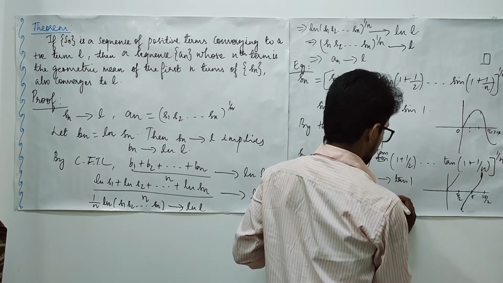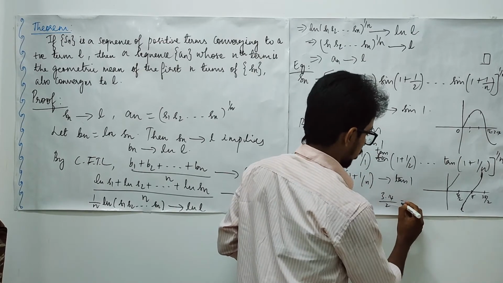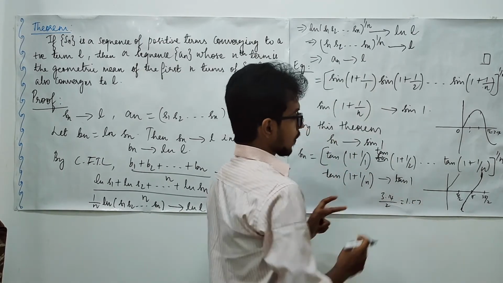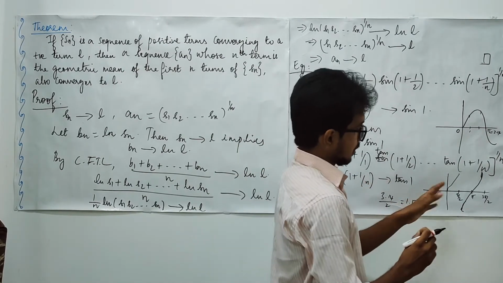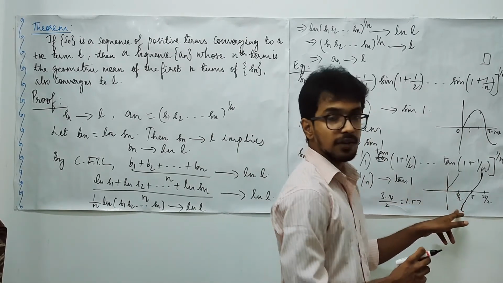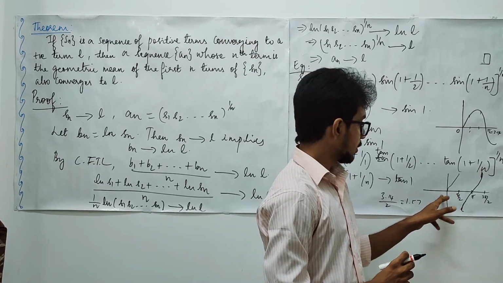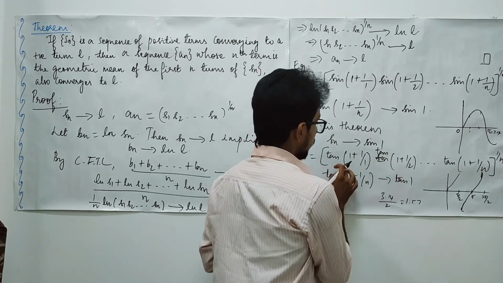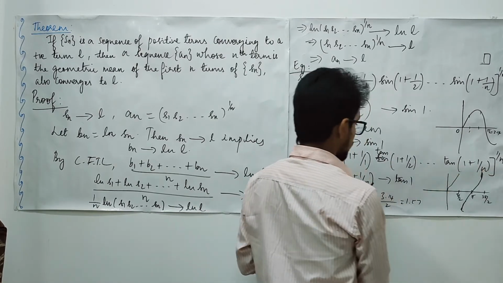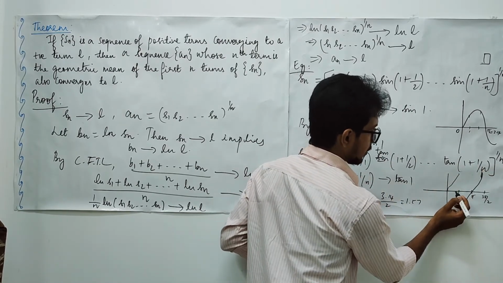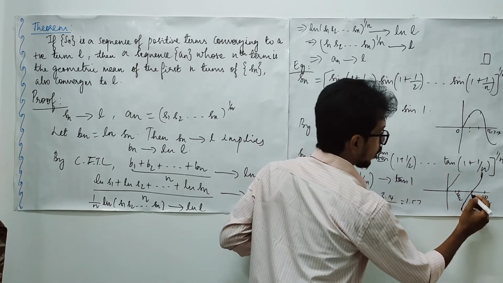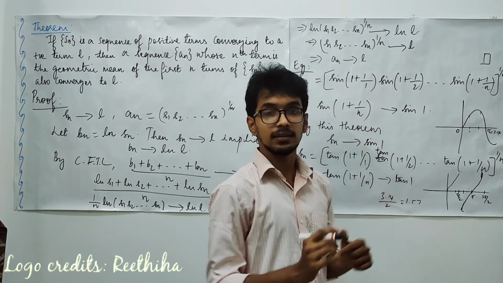It is approximately 3.14 upon 2, which is 1.57. After 1.57 the value is negative. From 0 to 1.57 the value is positive. Tan 1 is a positive quantity because it lies somewhere here, whereas tan 2 is going to be somewhere here, and it is a negative quantity.